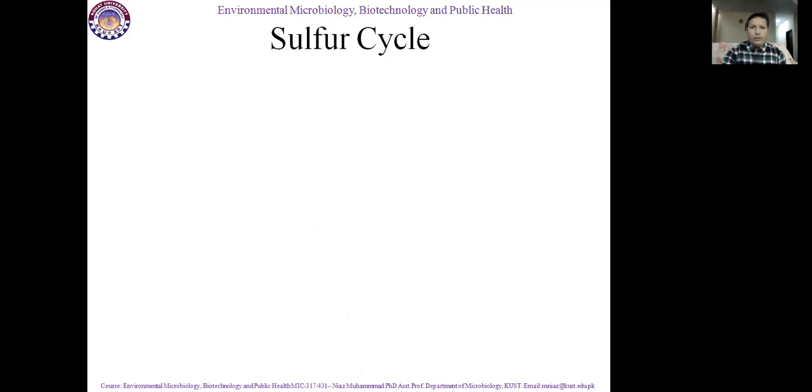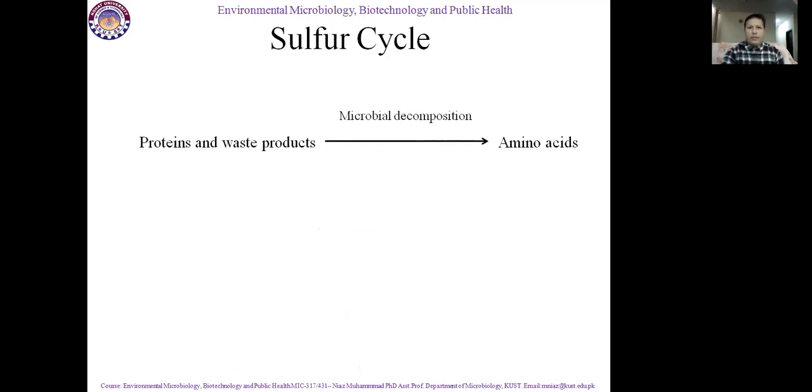If we talk about the sulfur cycle, the most important steps: sulfur is present in protein and waste products, meaning the dead bodies of animals and plants. So it is converted into amino acids by microbial decomposition. So microbes are responsible to convert elements from one form to another form.